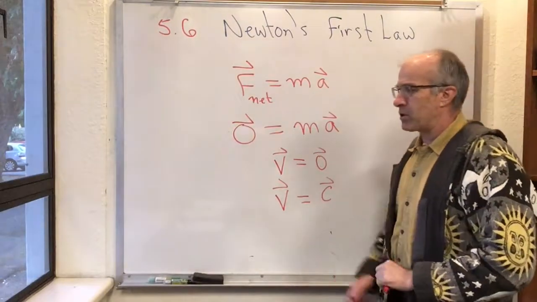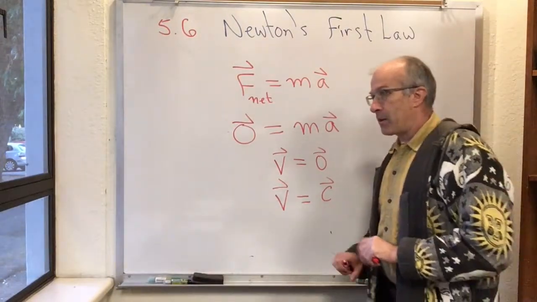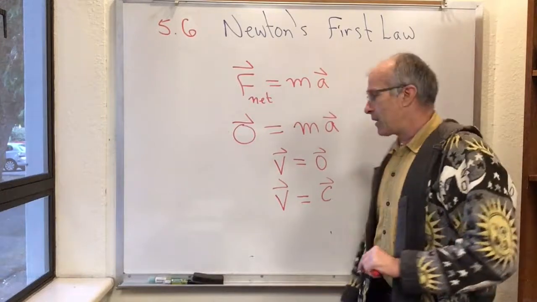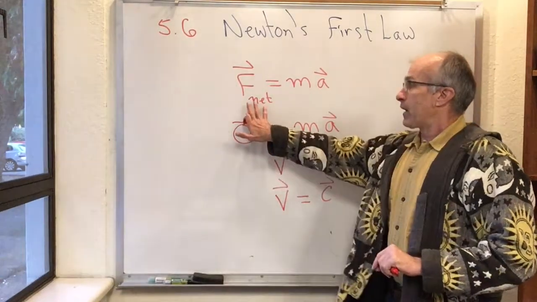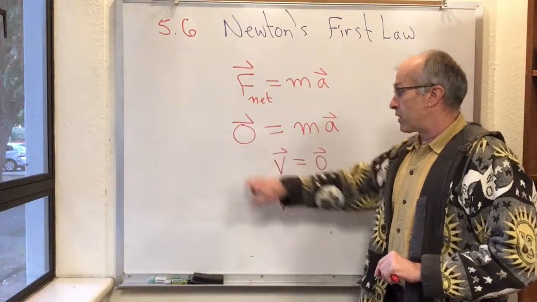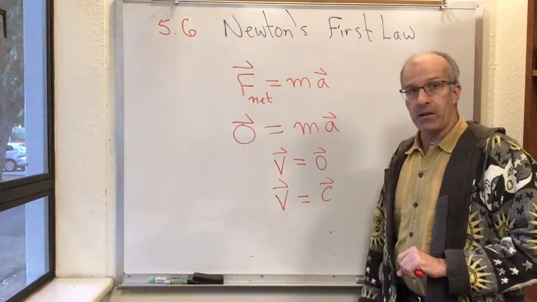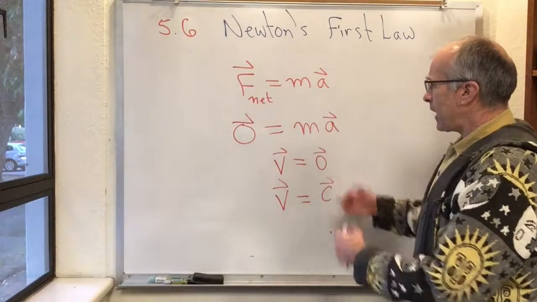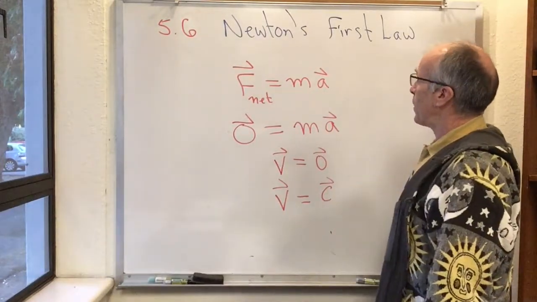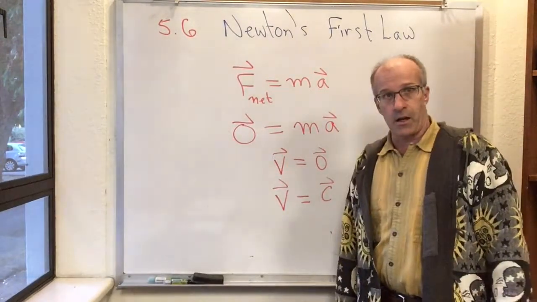And the "tend to" just means maybe there's little forces like bits of friction that I haven't identified yet. But if you actually get a situation where there's no forces at all, objects at rest remain at rest, and objects in motion remain in motion. Now you look at that and you go, well, that's just a special case of Newton's second law.